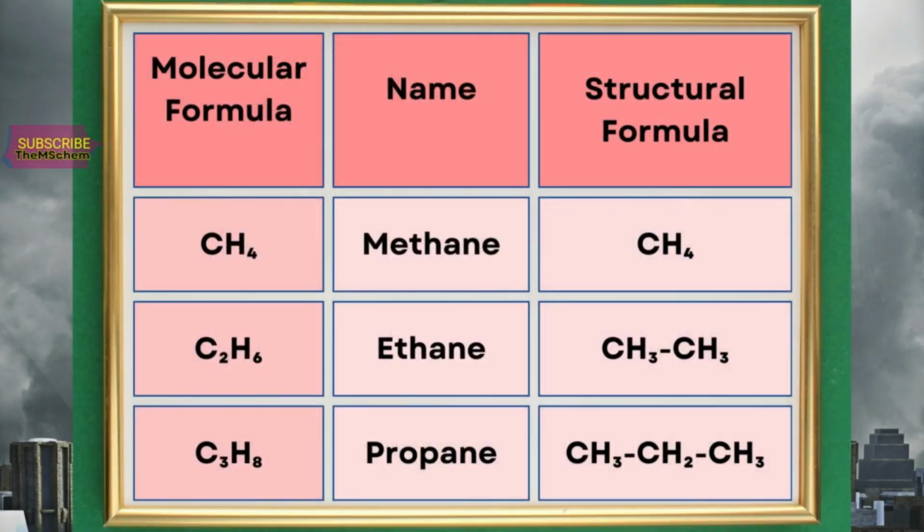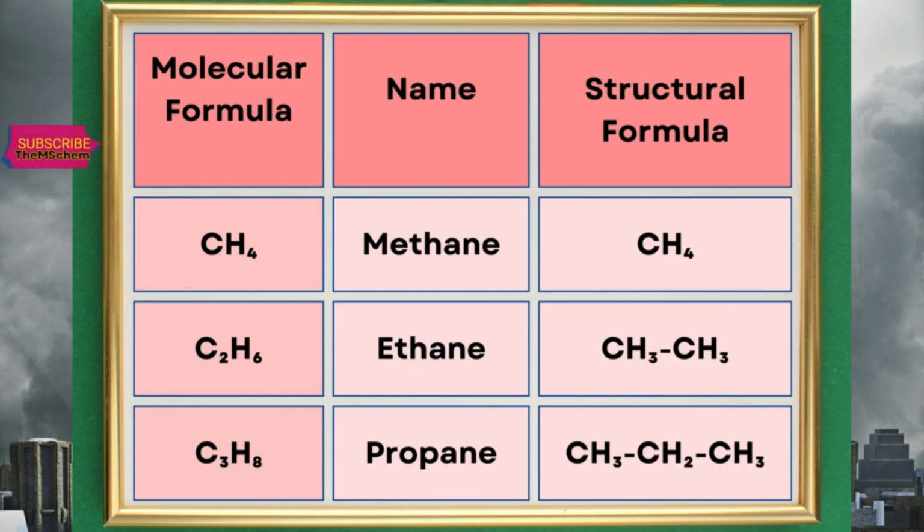Now look at the table. Here are given molecular formulas of different compounds of alkanes and their names, and at the right hand side their structural formulas are given. You can see that the first compound is methane and it has structural formula CH4. Here the carbon atom is bonded to 4 hydrogen atoms via single bonds.